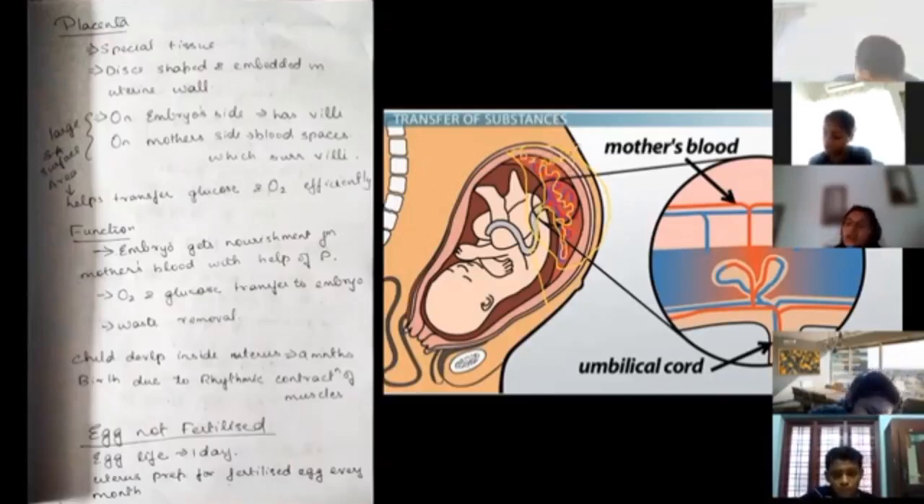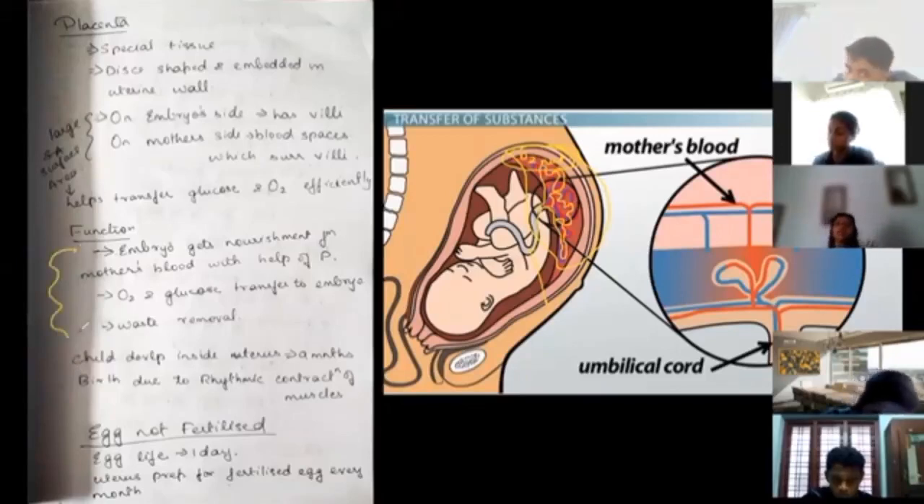So the oxygen and nutrient from the mother's blood is going to pass to the villi, and through the umbilical cord, the baby is going to receive oxygen as well as all the nutrients, glucose, everything is transferred to the embryo. Moreover, the waste material is going to be passed from the baby to the mother's blood. This is an extremely important question. What is the function of the placenta is an extremely important question.